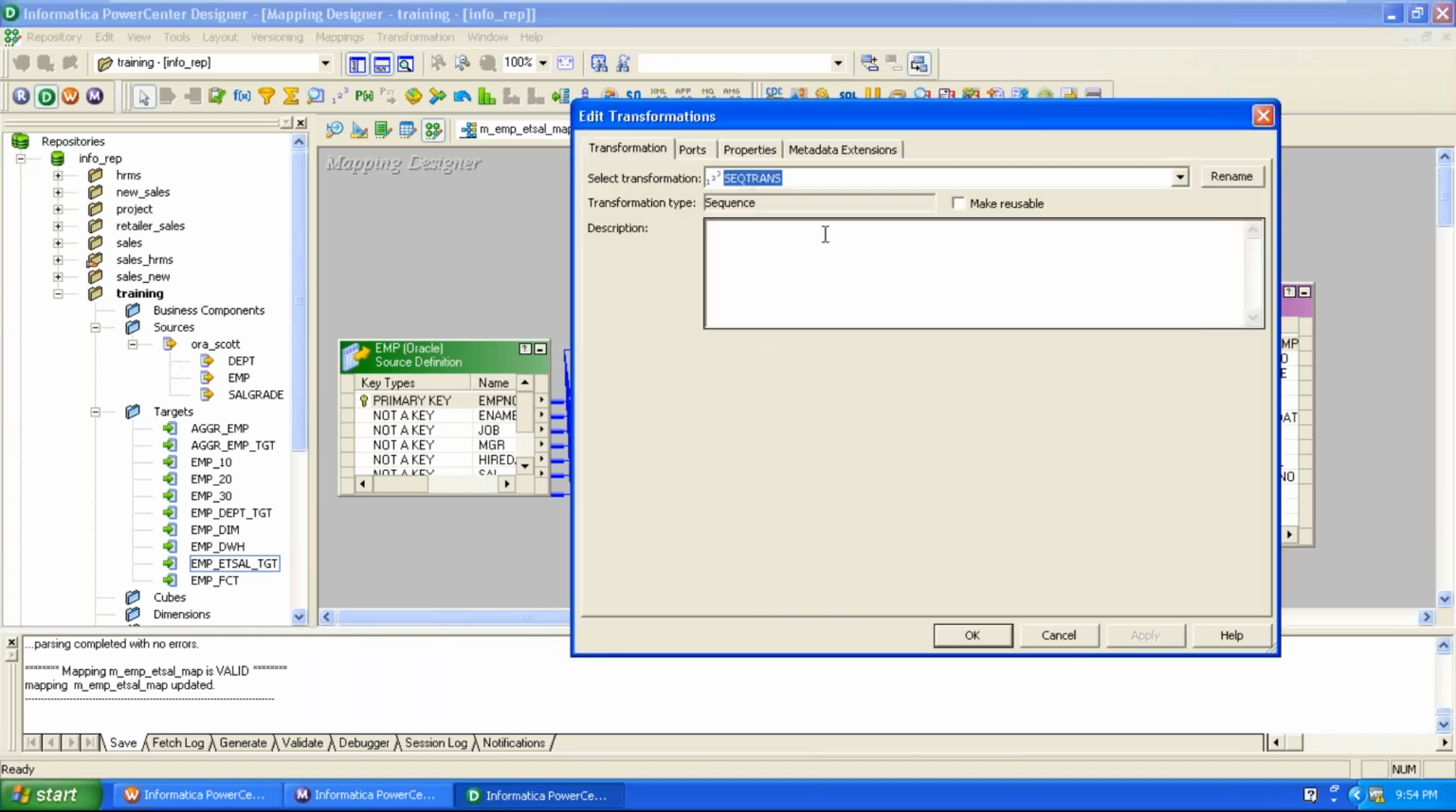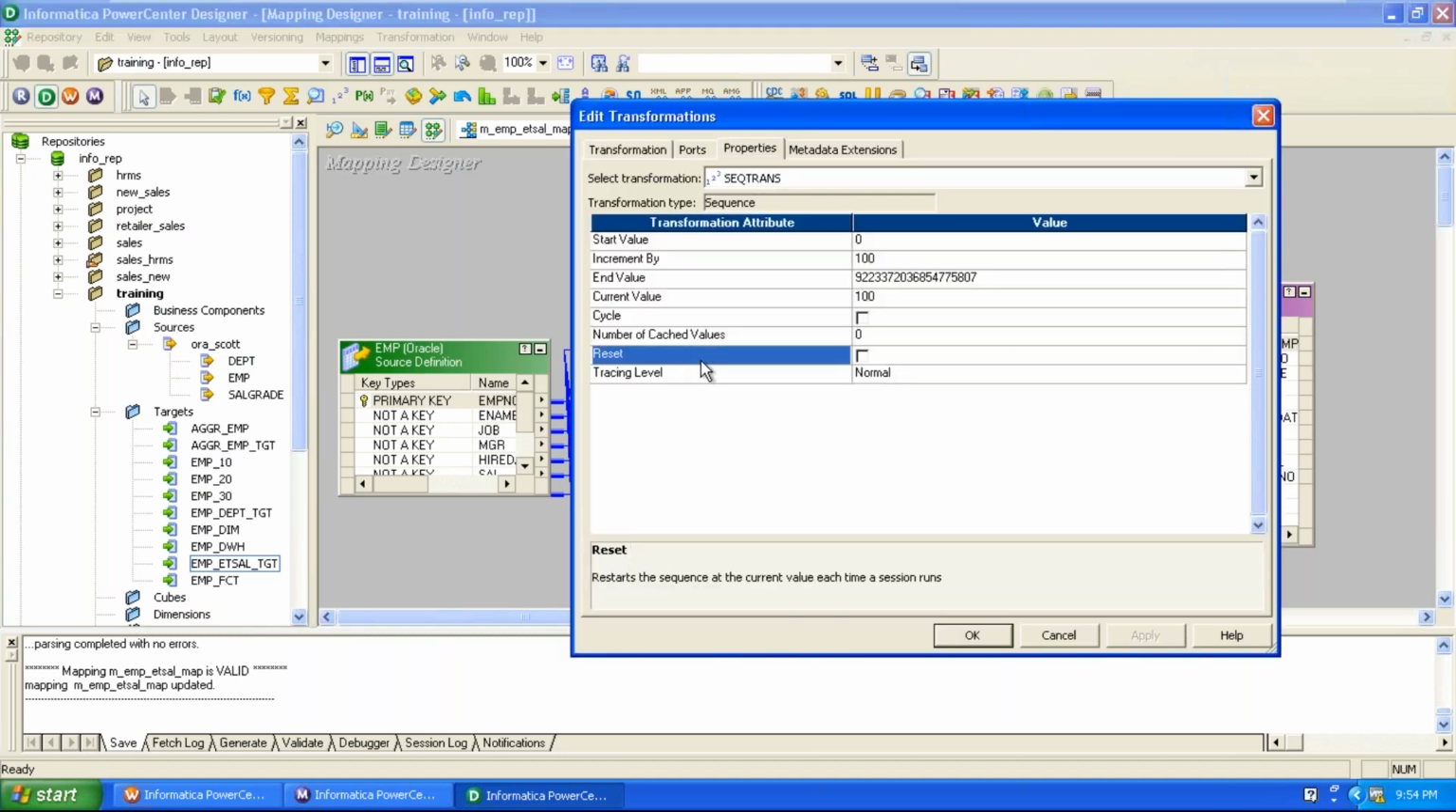If you want to start from the beginning every time, there is an option called reset. Whenever you enable this option, it always starts from the beginning value only. For example, in the initial run, 100 employee details are inserted, and for those 100 employees, primary key values are generated like 1 to 100. Again, when you enable this reset option, it starts from 1 only. That is the reset option.